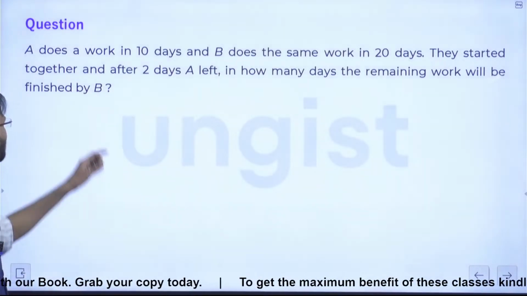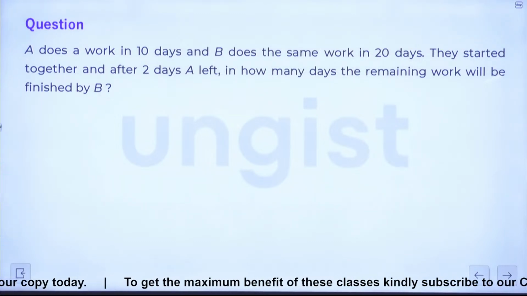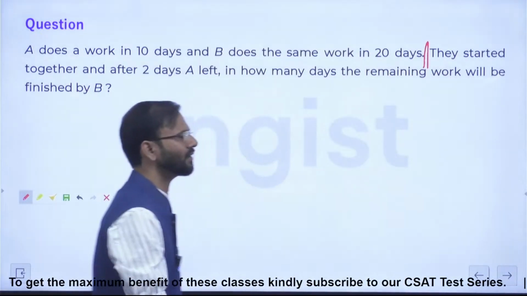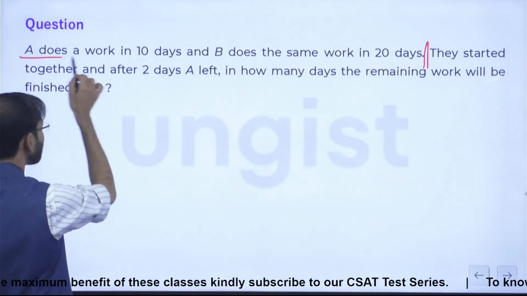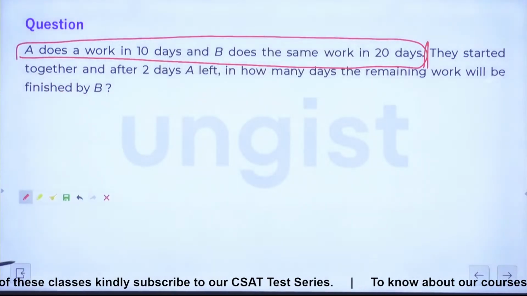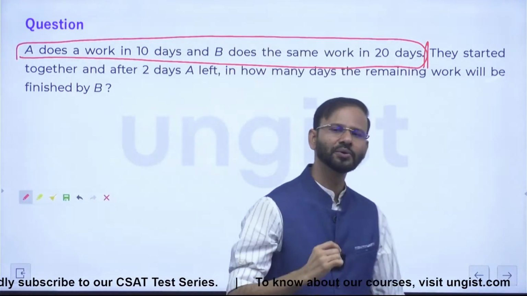Anyways, guys, just tell me this: when you are reading the first statement like this till here, what you can conclude from this first statement? Yep. Everyone, from this first statement, what you can conclude?